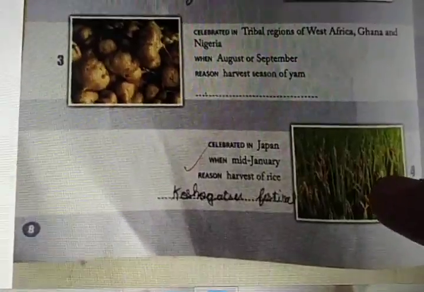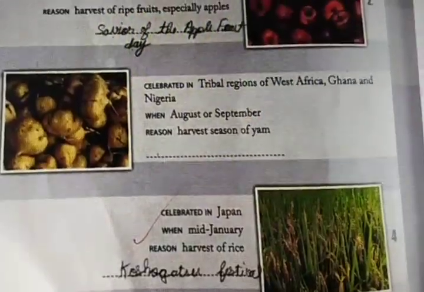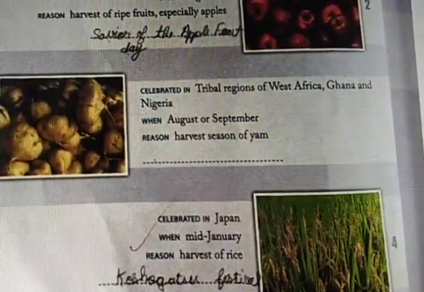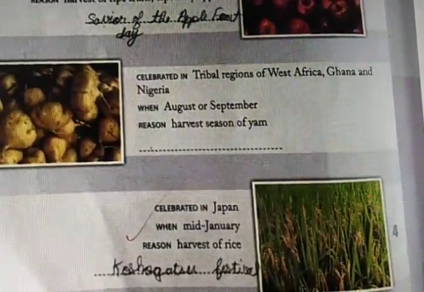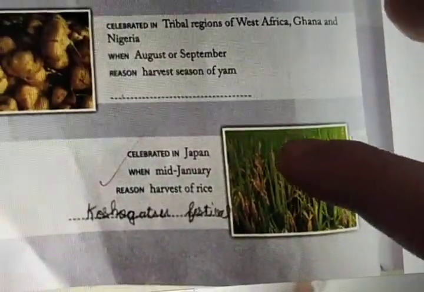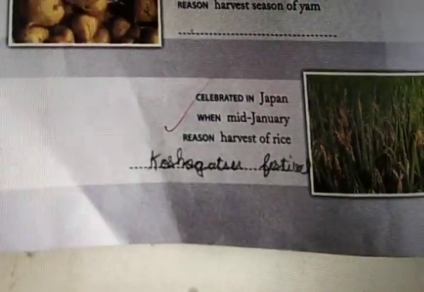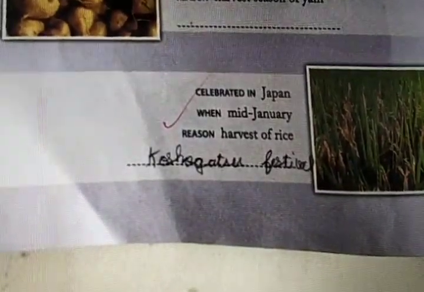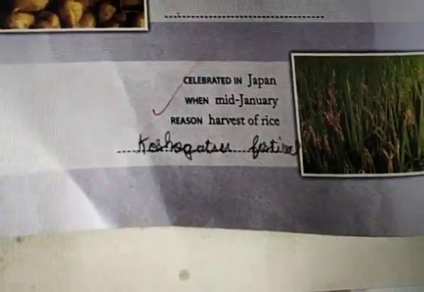Third one. Celebrated in tribal regions of West Africa, Ghana and Nigeria. When? August or September. Reason? Harvest season of yam. The answer is Yam festival. Okay, next one. Celebrated in Japan. When? Mid-January. Reason? Harvest of rice. Rice harvesting. What festival?